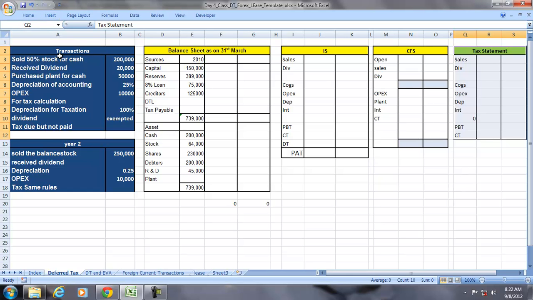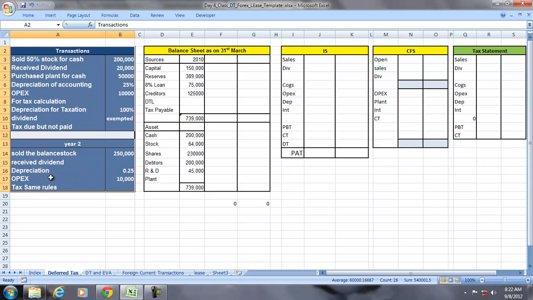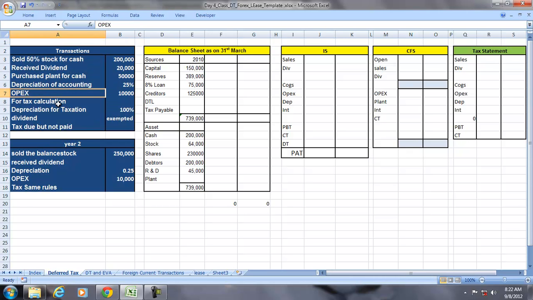Let us take an example. Let us see these transactions. We'll convert these transactions into financial statements and then observe the deferred tax. With this opening balance sheet, we are going to see the transactions. So the opening cash in hand, 2 lakh.